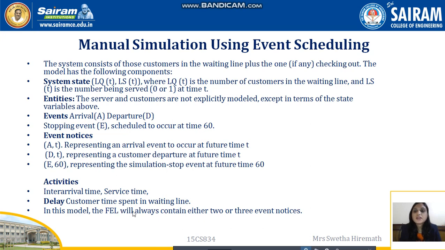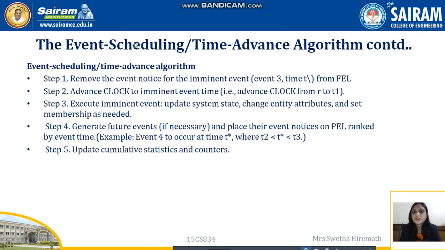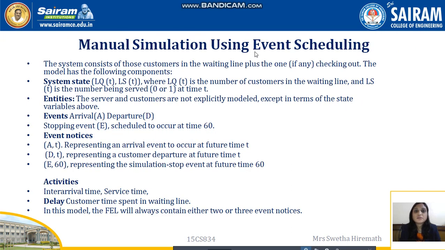In this model, the FEL will always contain either 2 or 3 event notices. So this is about the manual simulation using event scheduling algorithm. There are 2 types. One is event scheduling, that is the event scheduling time advance algorithm. The other one is manual simulation using the event scheduling algorithm. Thank you.